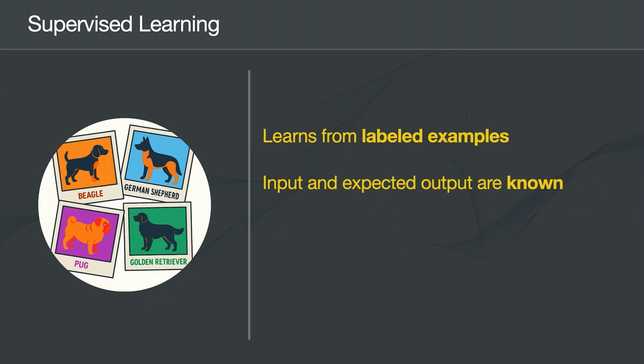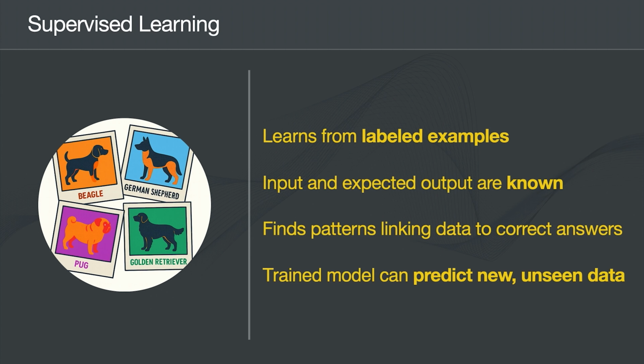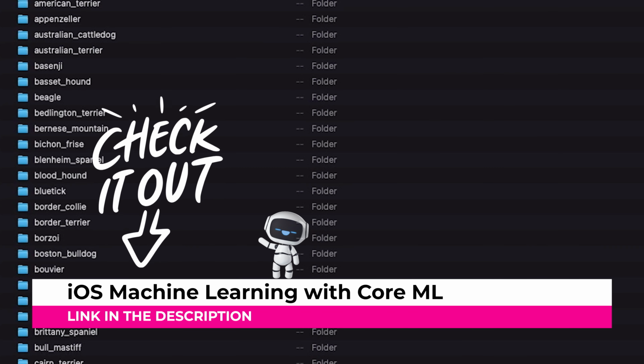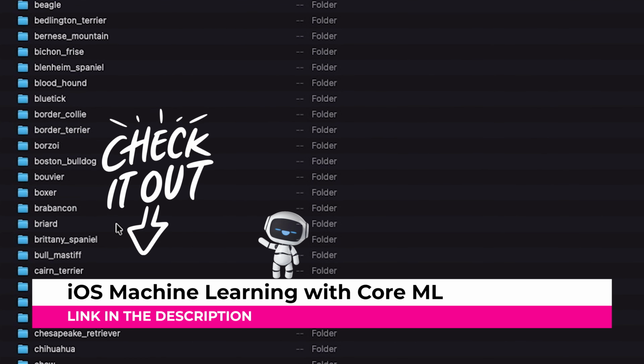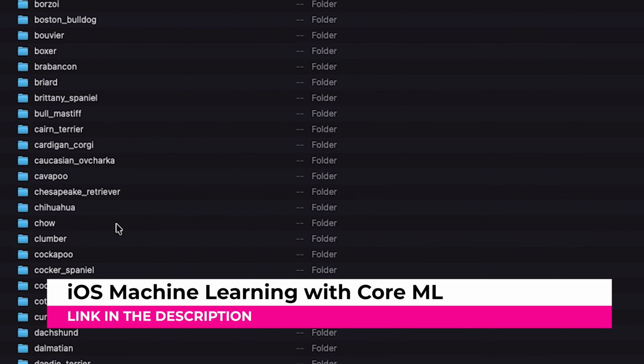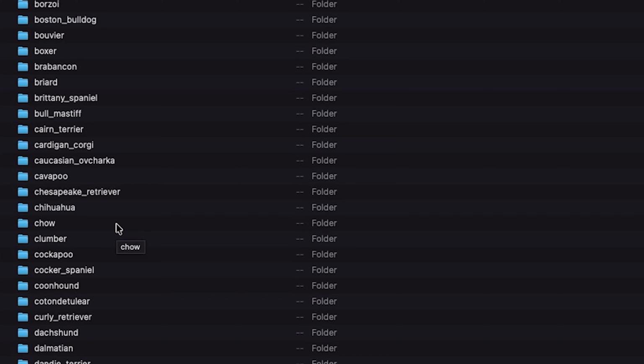We feed the algorithm labeled samples and it learns to connect the dots between the data and the correct answers. Once trained, the resulting model, also called a predictor, can make predictions on new, unseen data. For instance, imagine building a dog breed classifier. Your training data might consist of folders of dog photos labeled Beagle, Labrador, German Shepherd, and so on.